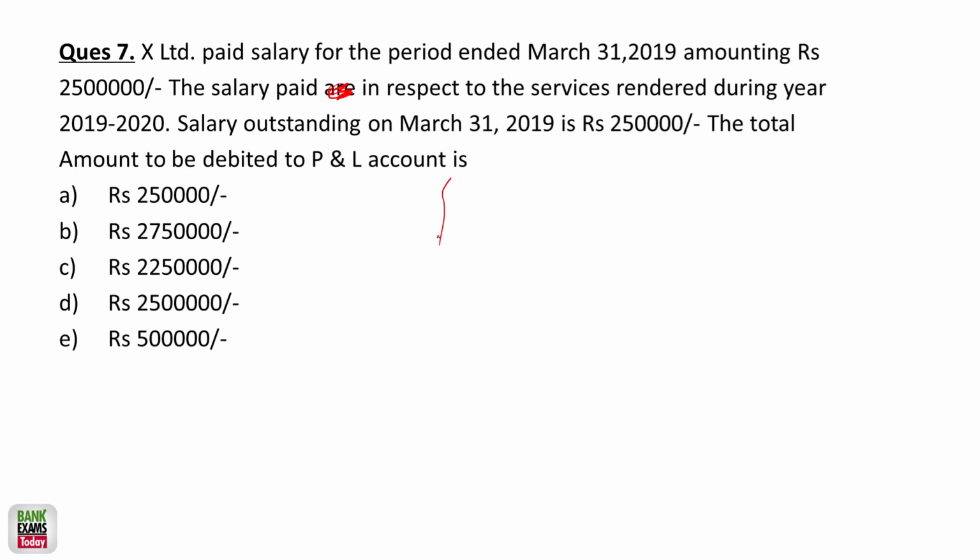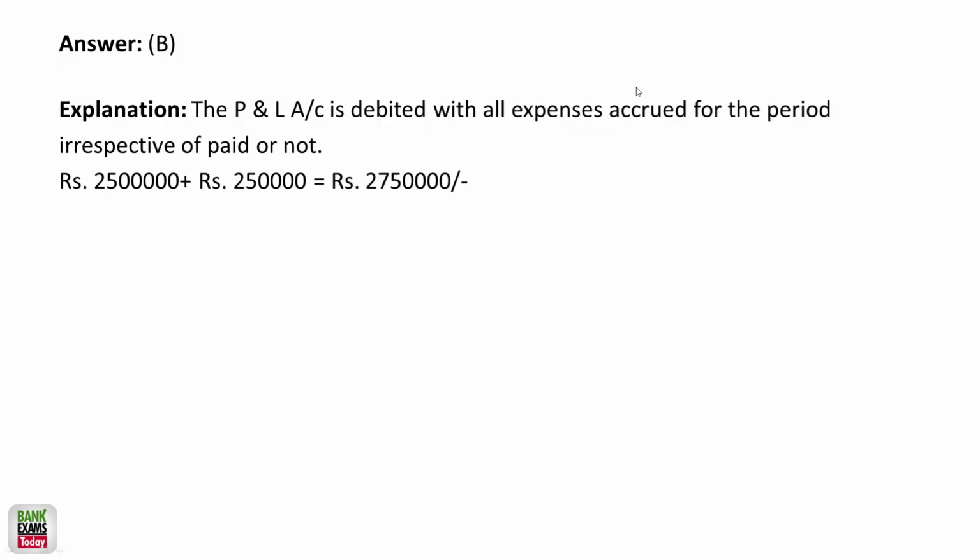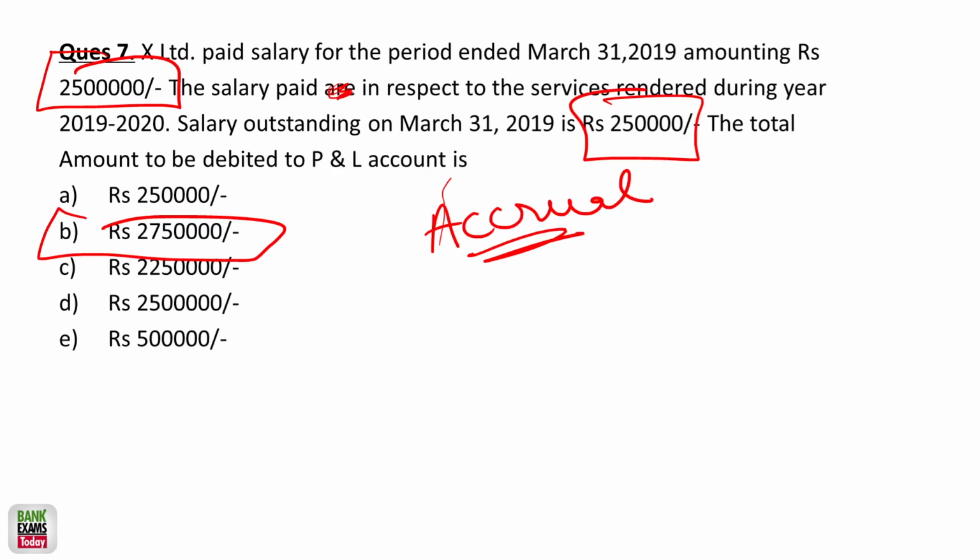So what about the accrual concept? The total salary accrued is 27 lakh 50,000: 25 lakh is actually paid, and this much is pending. That much is actually accrued for the previous year. The final accounts are not made on the cash basis. These are made on the accrual basis. Super easy.